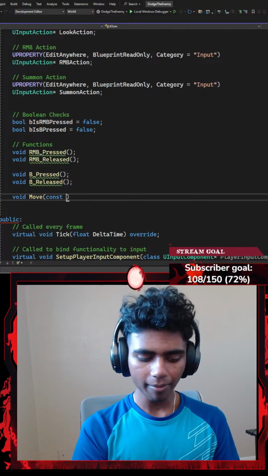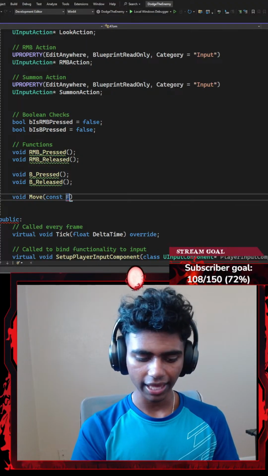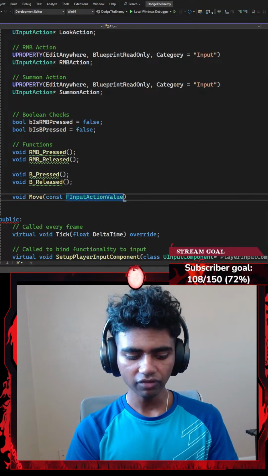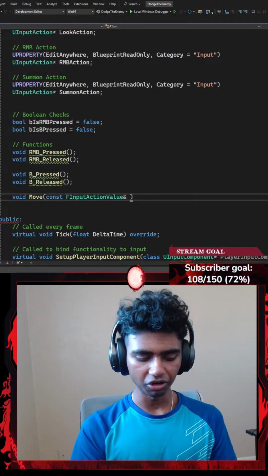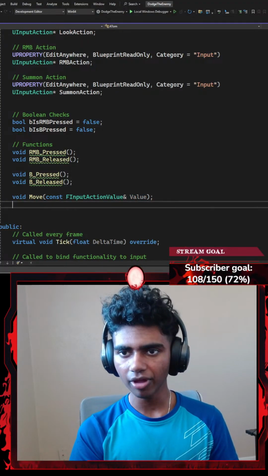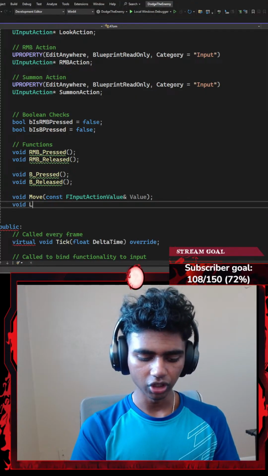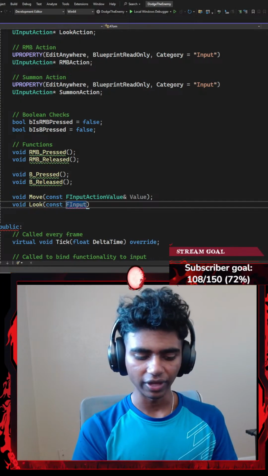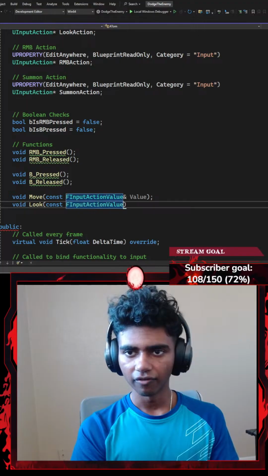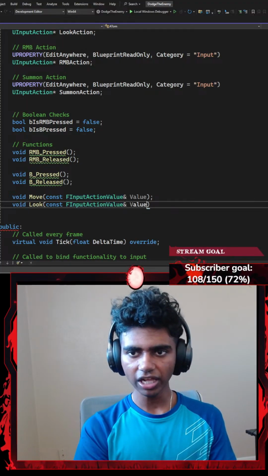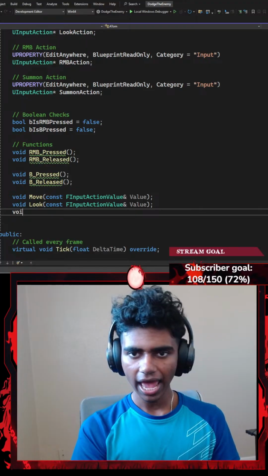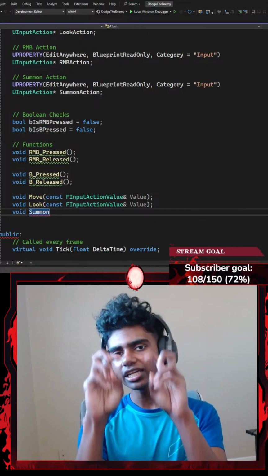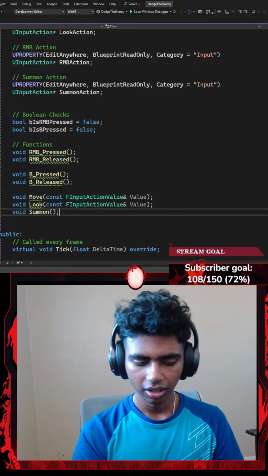requires a constant parameter of something like FInputActionValue, which would require the memory address of a Value parameter, ending with a semicolon. Then I'm going to go with another void function called something like Look, that again requires a constant parameter of FInputActionValue that requires the memory address of a Value parameter, ending with a semicolon. And then lastly, I'm going to require another void function for something like Summon, because technically I'm going to summon an object, or basically a boss.